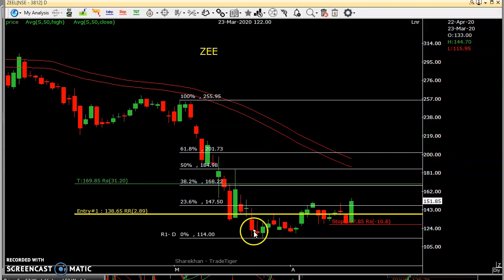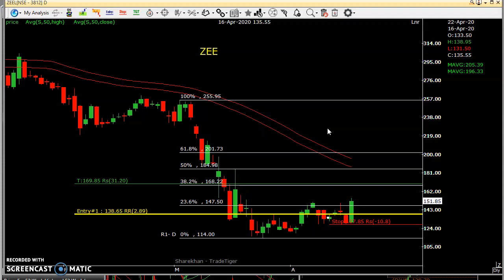This I'm expecting if this sustains this zone. So 148 and 168 zone, if it trades for a couple of days and convincingly closes above this 168, there is a high probability of testing this area, 184 and 200 zone. This area it may test in a couple of days. Only thing is you should be very careful, keep a strict stop loss. So this way you can trade G Entertainment also.